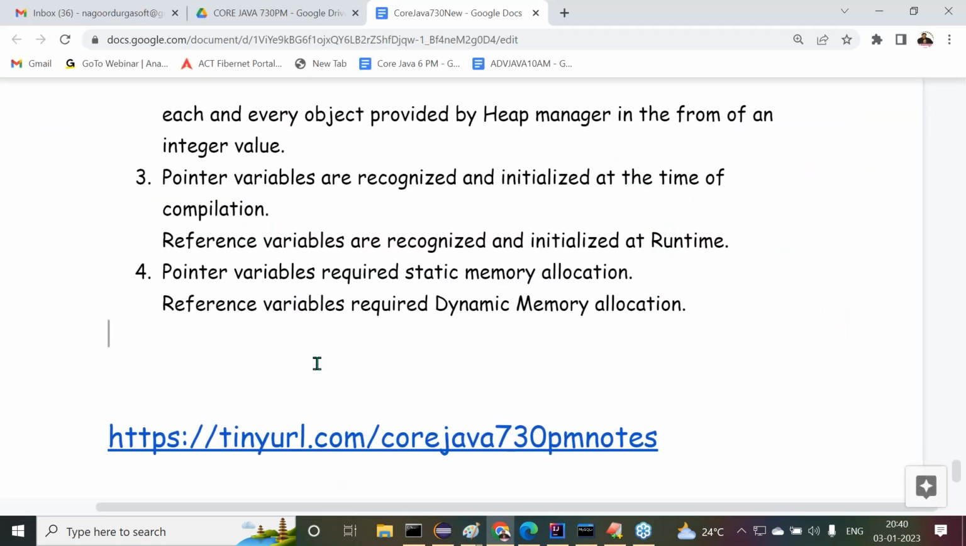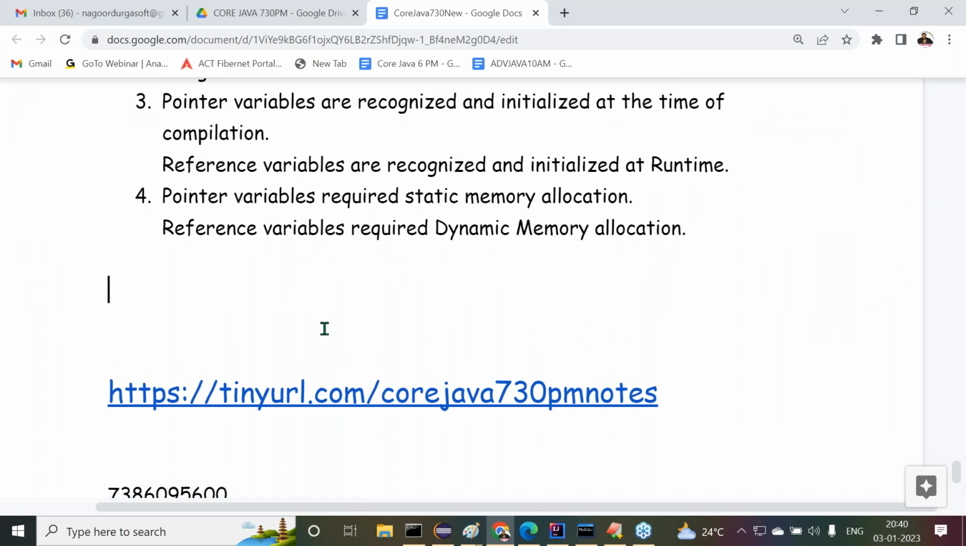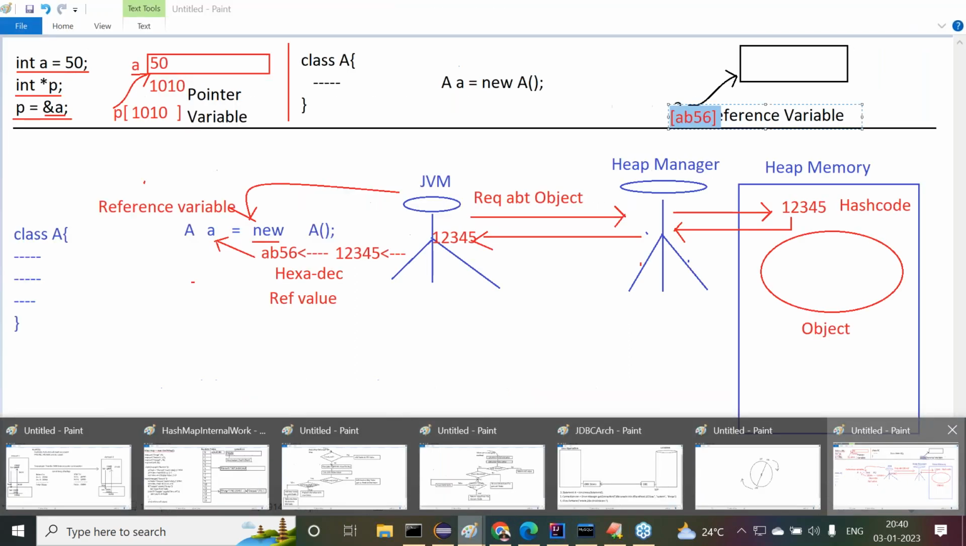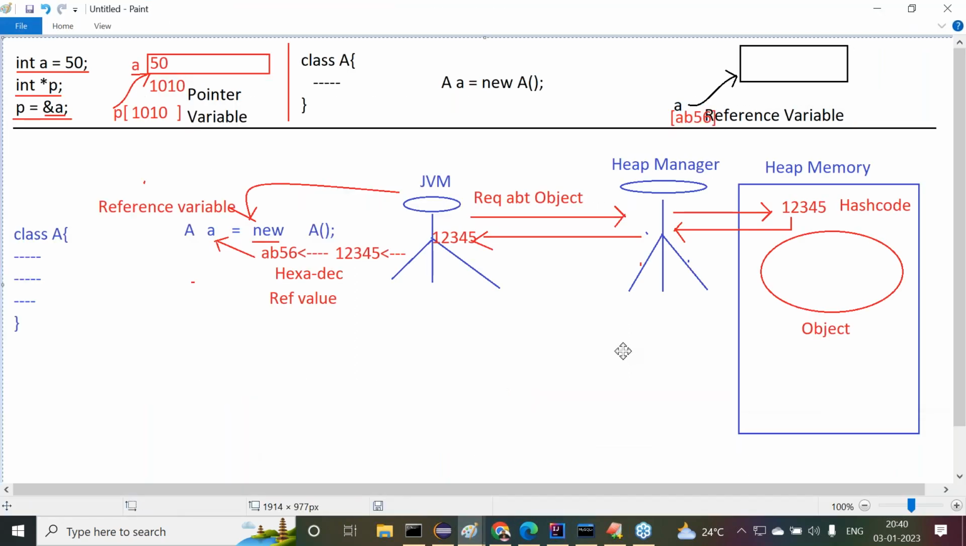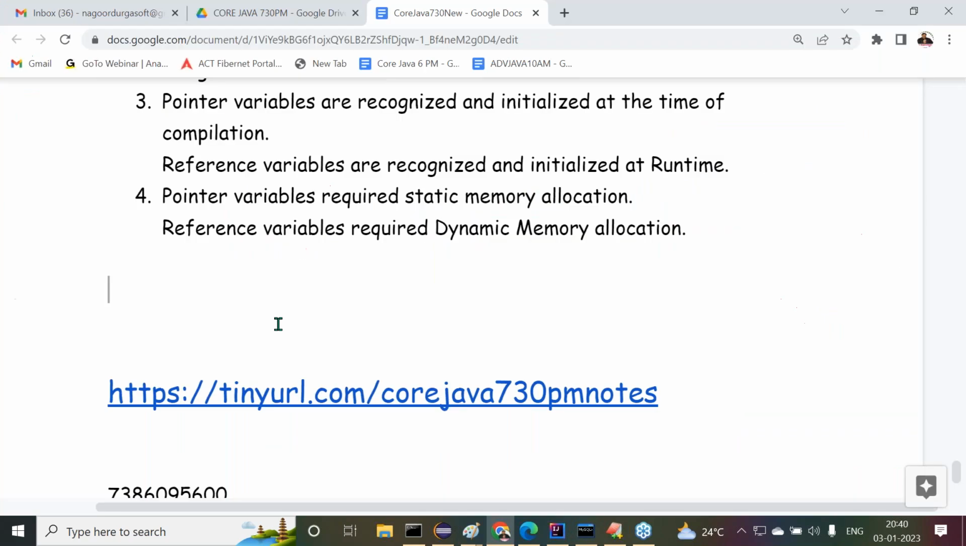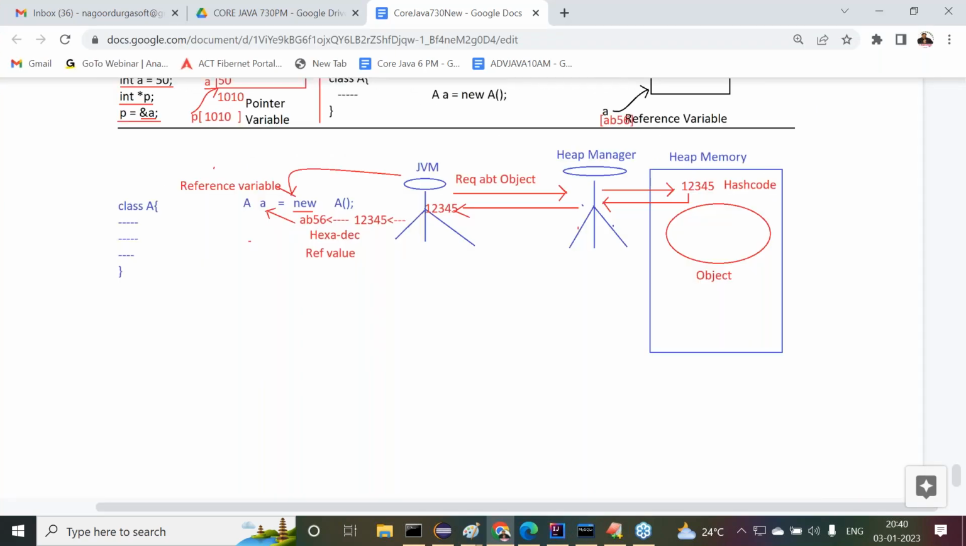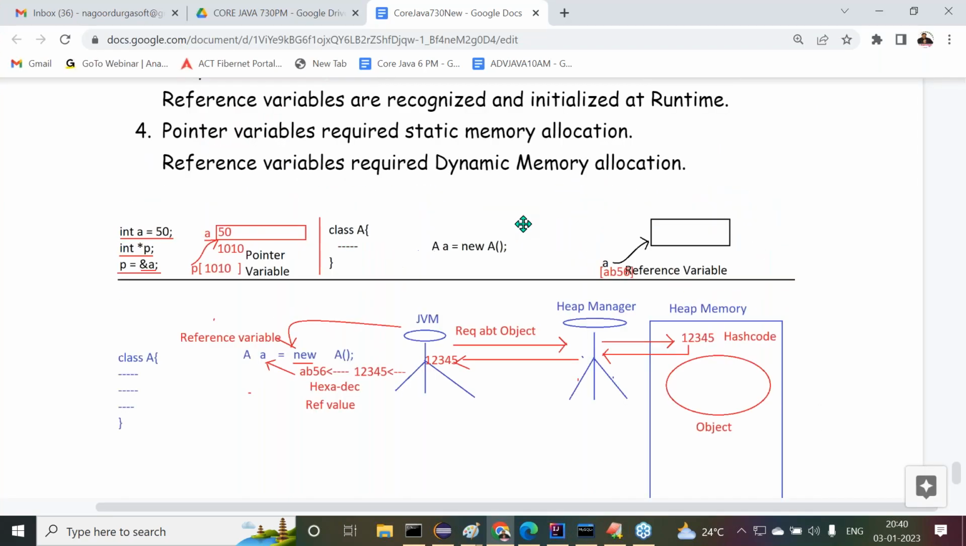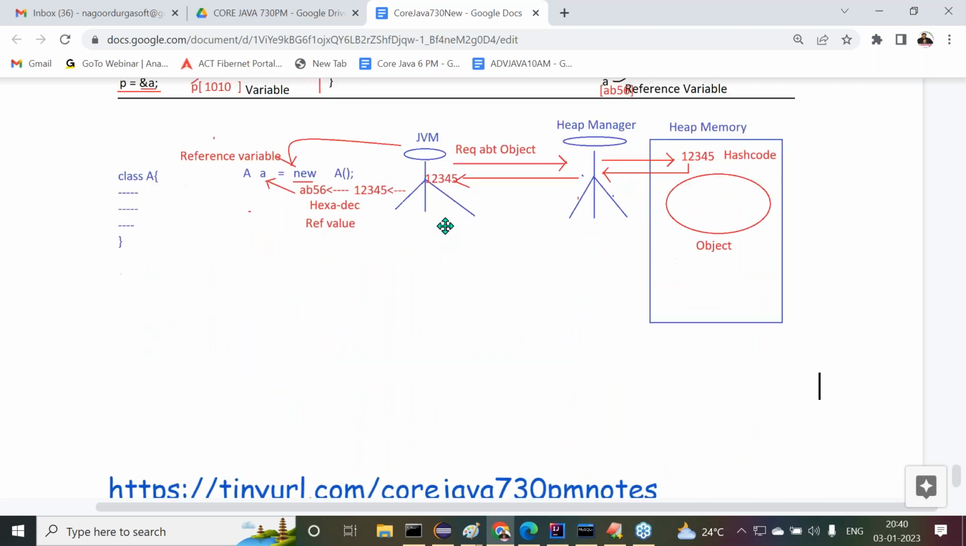Straightforward. The final information I'm telling is that pointers exist in C and C++, but pointers do not exist in Java. It is not at all possible to have pointers in Java. The total content here we understood clearly.